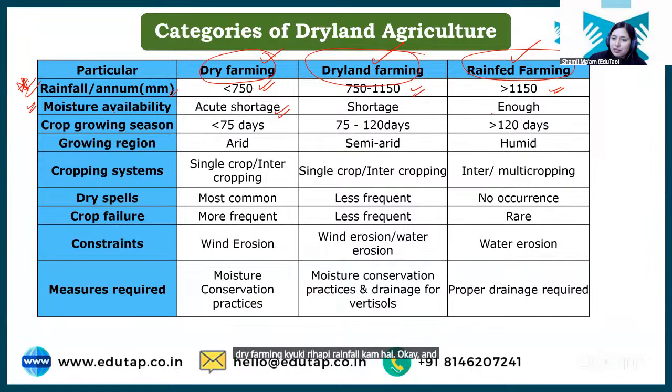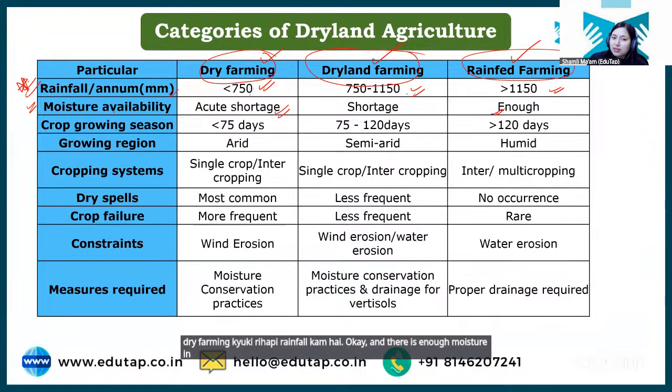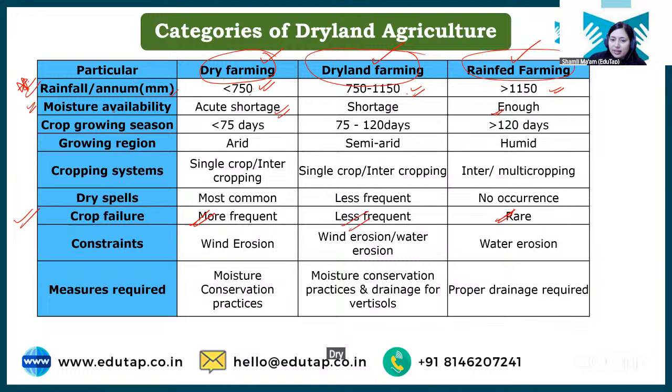Okay, and there is enough moisture in rainfed because there is enough rainfall, right? So subsequently, here crop failure, if you'll see, it is more frequent in dry farming, less in dryland, and it is rare in rainfed farming.